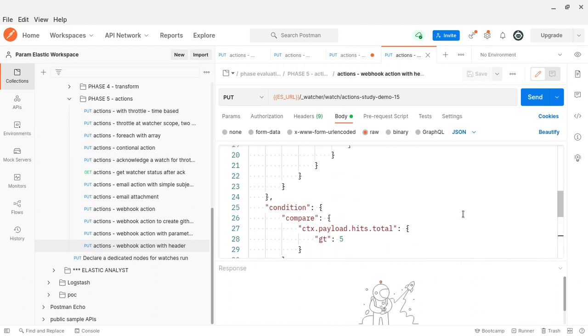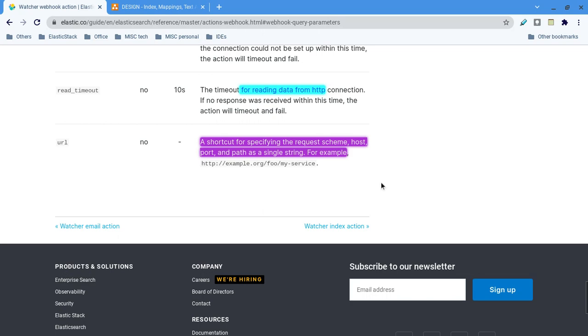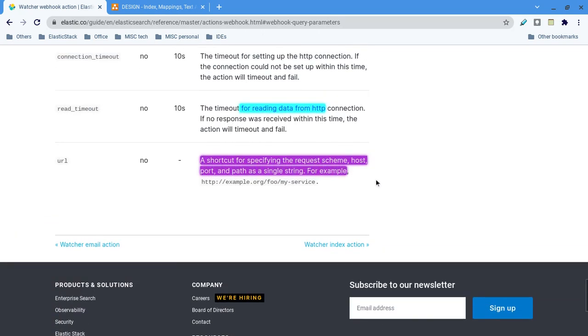I want to show you how to use the webhook action. It's very simple. Webhook means you can call any third-party RESTful API, or in fact your own API as well. Now I want to go through the document as well, some of the things.